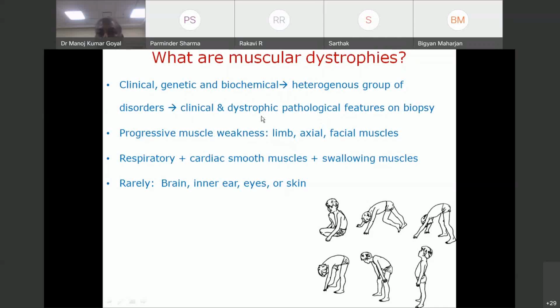Okay. So it is a heterogeneous group of disorders, the common feature of which is dystrophic pathological features on muscle biopsy. Clinically, dystrophies are characterized by progressive muscle weakness in limb, axial, and facial muscles. There can be involvement of respiratory muscles, cardiac smooth muscles, as well as swallowing muscles. And rarely you can see involvement of brain, inner ear, eyes, or even skin. Clear? We go to the next slide.